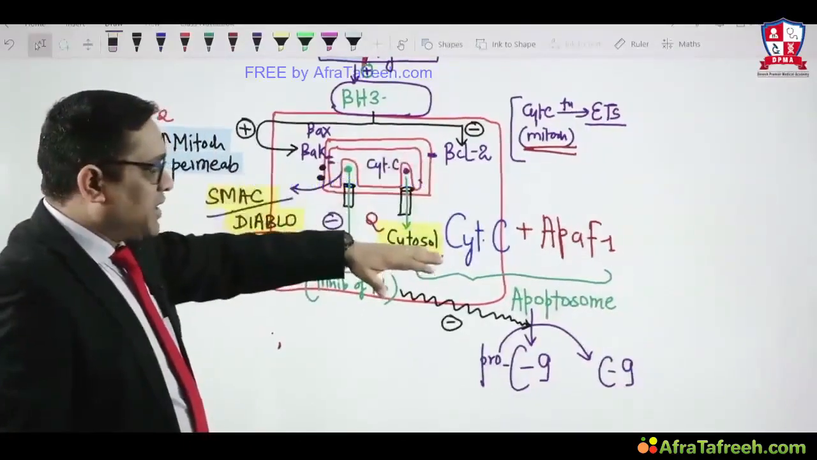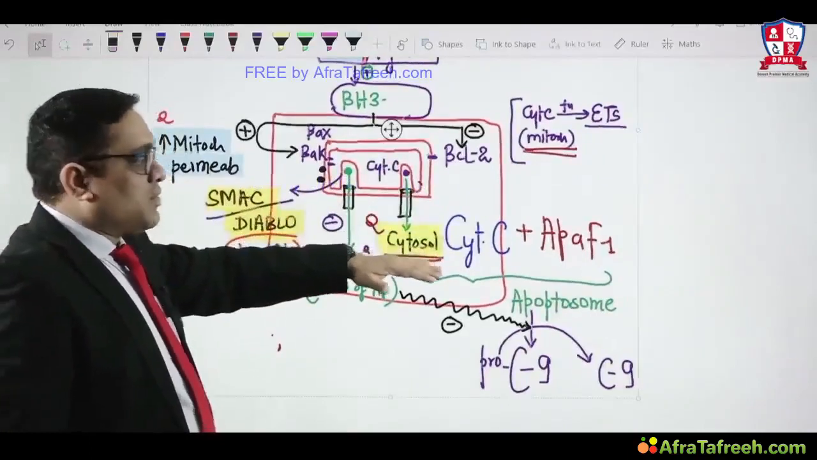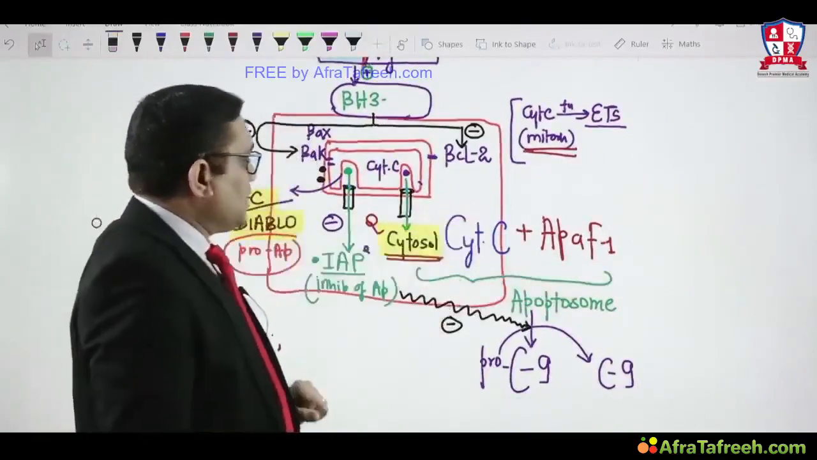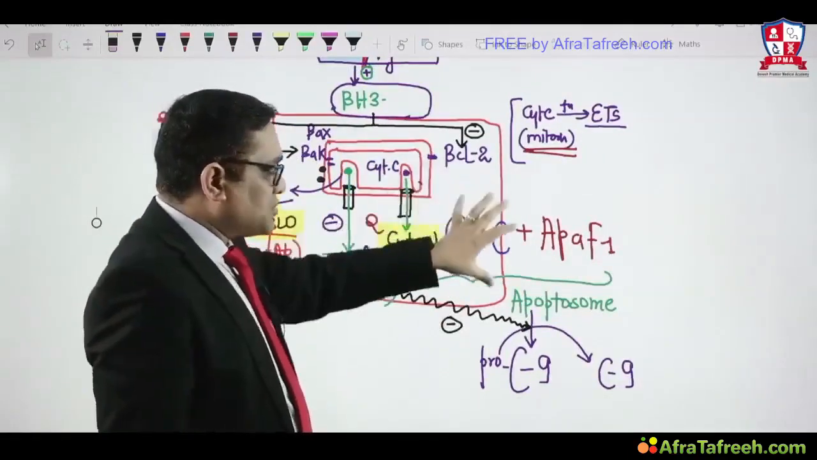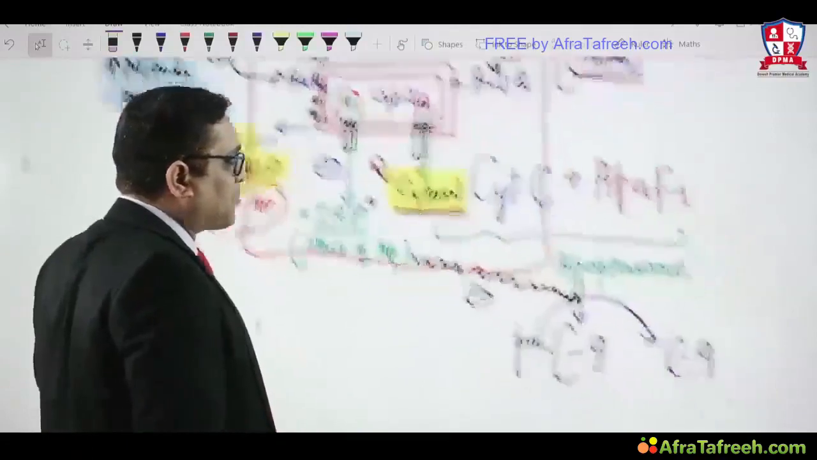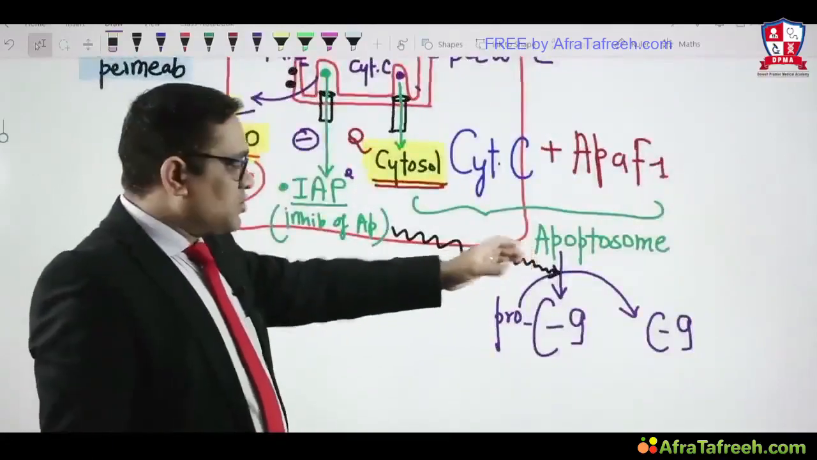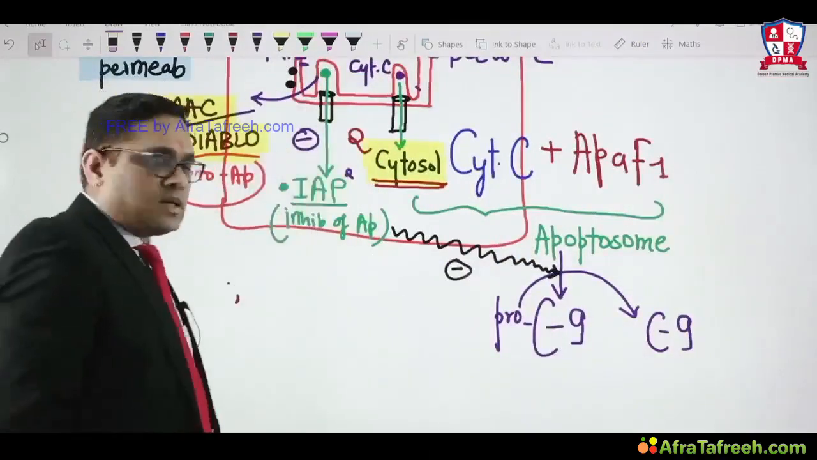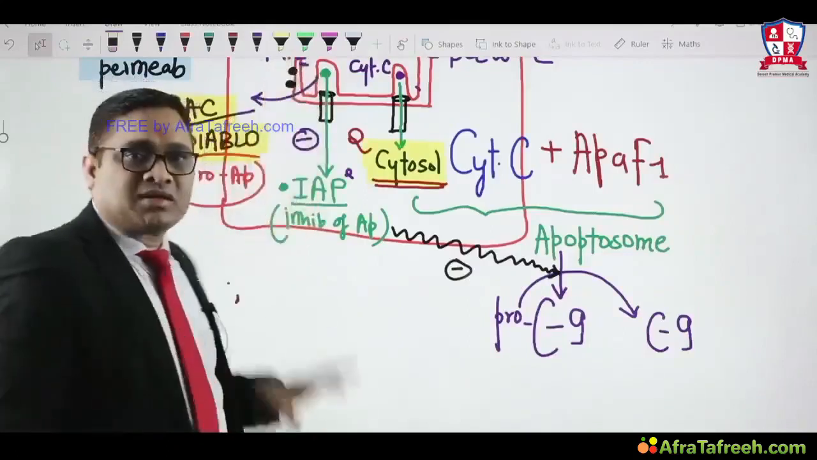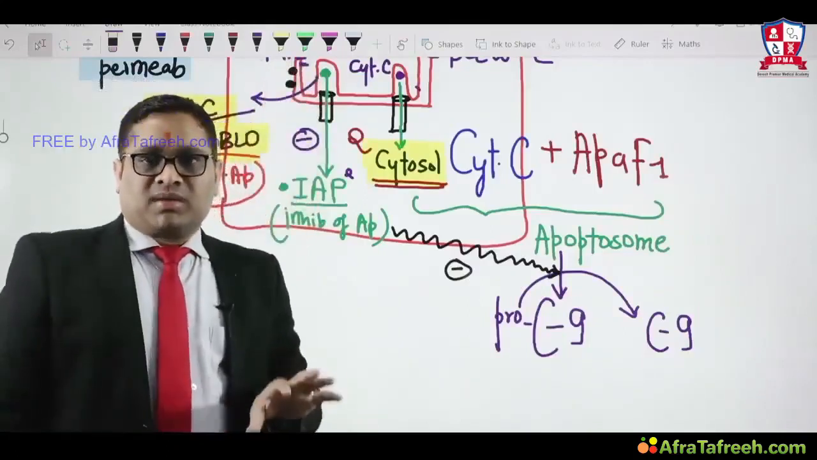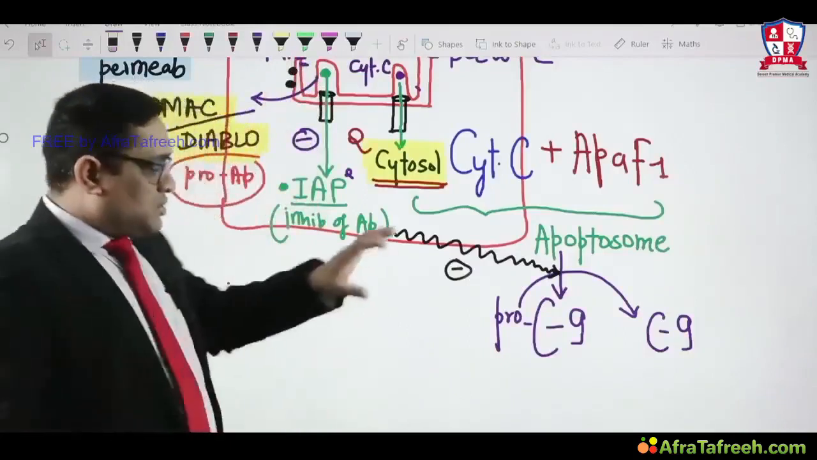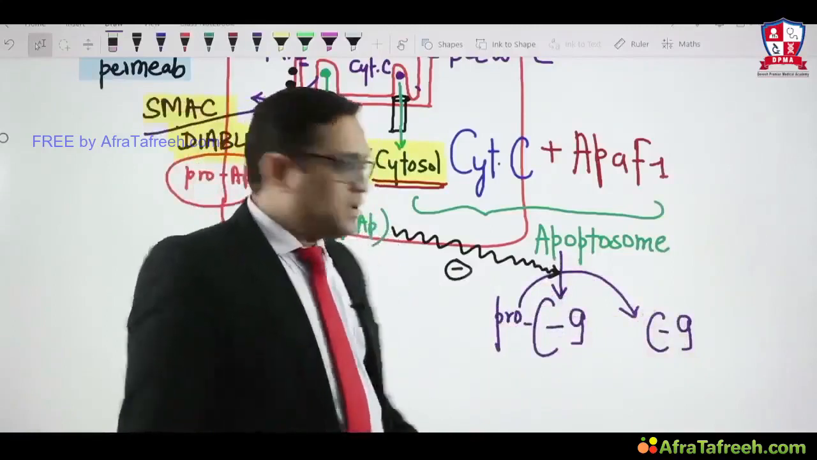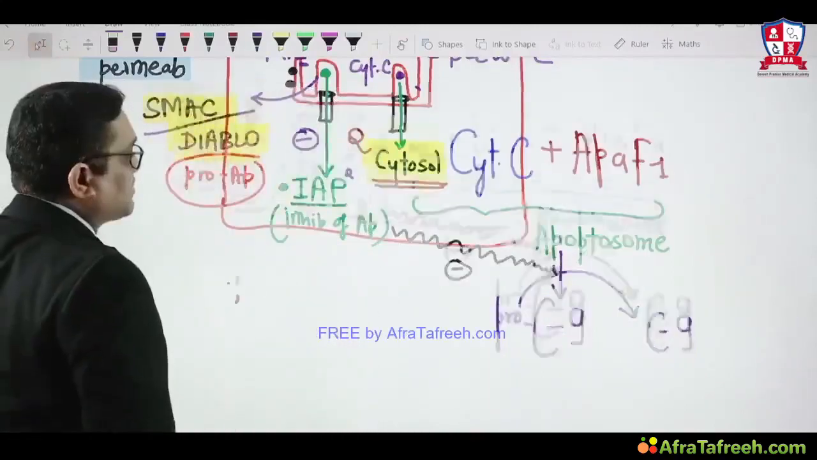Cytochrome C, when it comes outside, is called cytosolic, and it will combine with APAF1. APAF1 combines with cytochrome C, and they form a substance called the apoptosome, which has a tendency to activate caspase 9, but this will not happen because of the IAP. So IAP will be inhibited by SMAC diablo, another protein in the mitochondria. So SMAC diablo is also a pro-apoptotic protein. Like this, in the end, caspase 9 has been activated by the intrinsic pathway. So this is the intrinsic pathway, right?